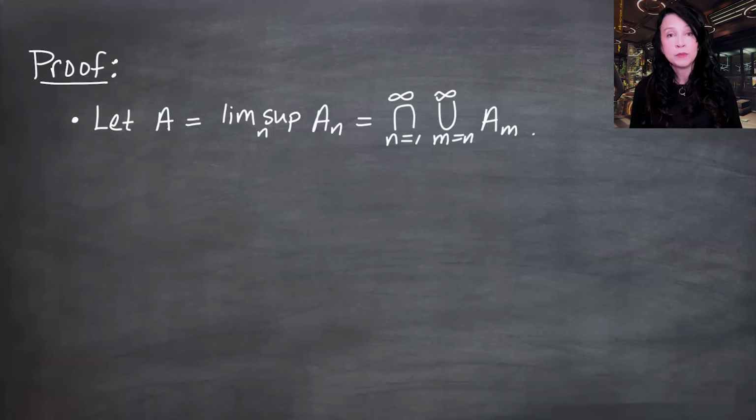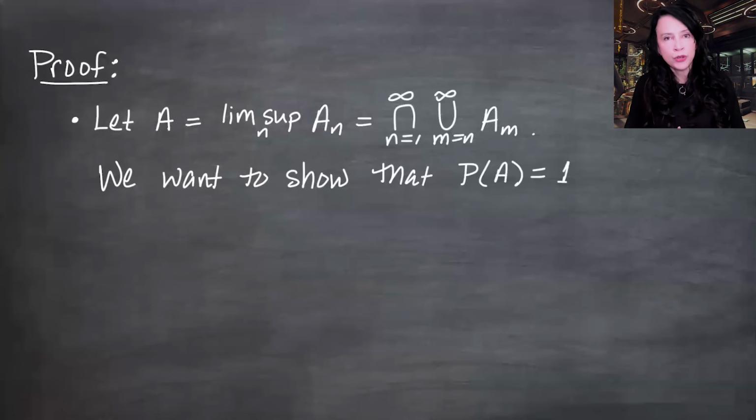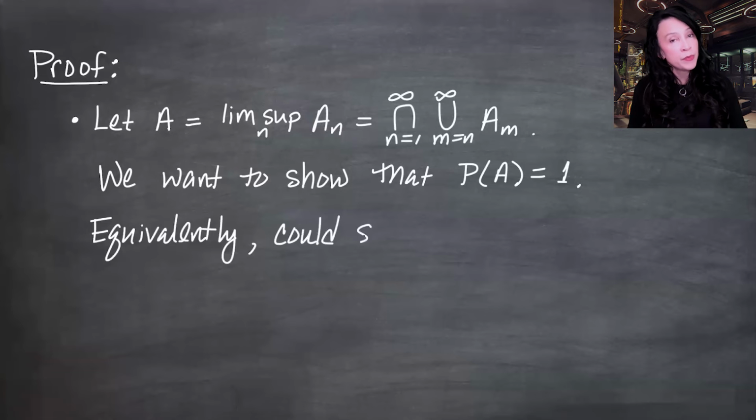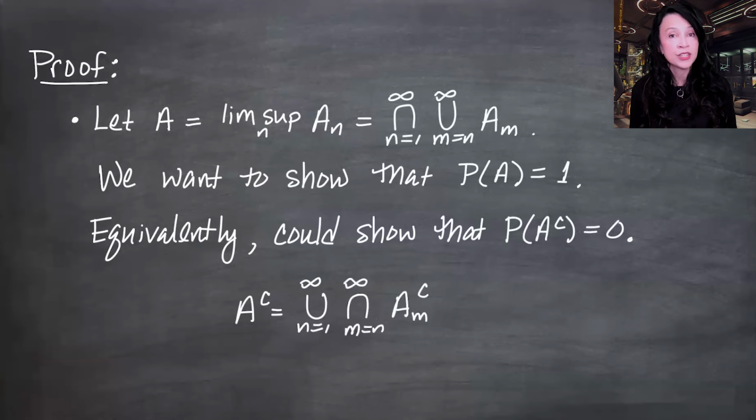Now, since A is the lim sup and we want to show the probability of the lim sup occurring is 1, we want to show the probability of A occurring is 1. But I think it's a little easier and equivalent, certainly, to show the probability that A complement occurs is 0. That's what I'm going to go for. And the first thing I'm going to do is write out A complement in terms of these unions and intersections using De Morgan's laws.